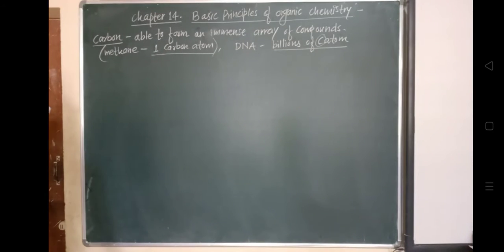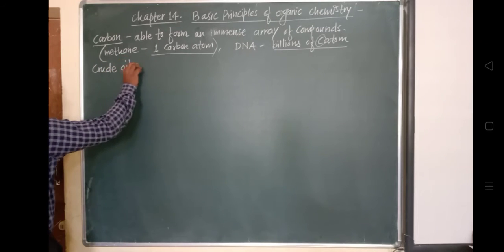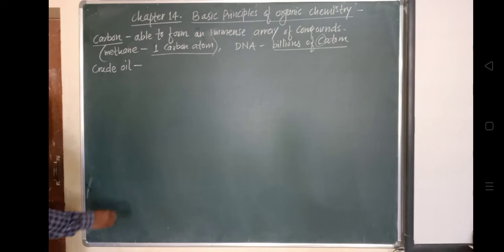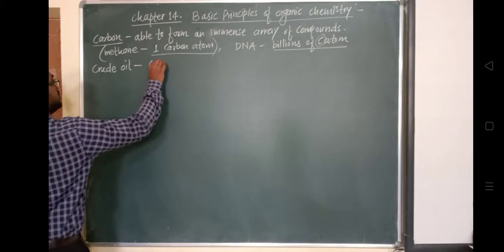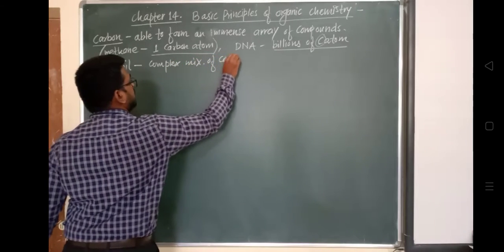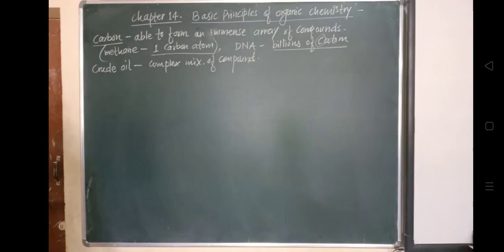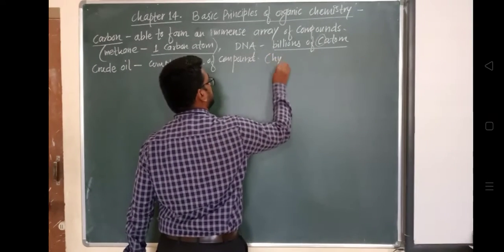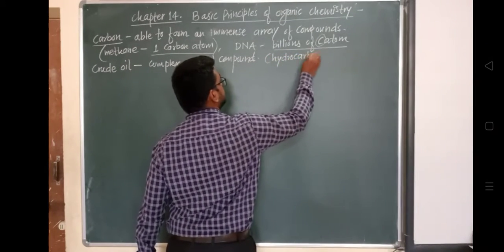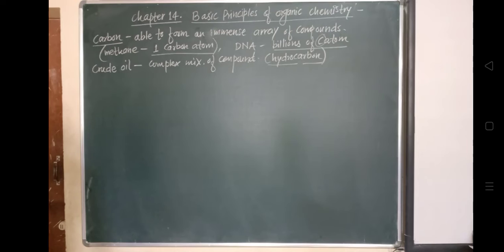The crude oil is a complex mixture of compounds called hydrocarbons. What are hydrocarbons? We have also seen the basics. Crude oil is a complex mixture of compounds, and these compounds are called hydrocarbons. What are they called? These compounds, hydrocarbons, consist of hydrogen as well as carbon. So what is the meaning of hydrocarbons?